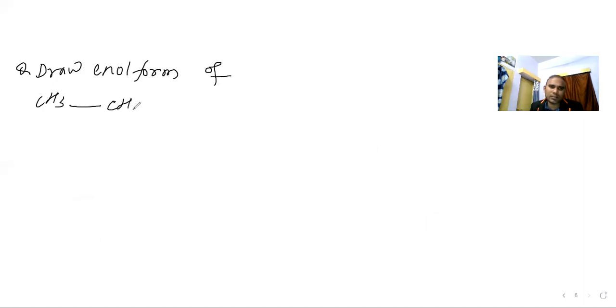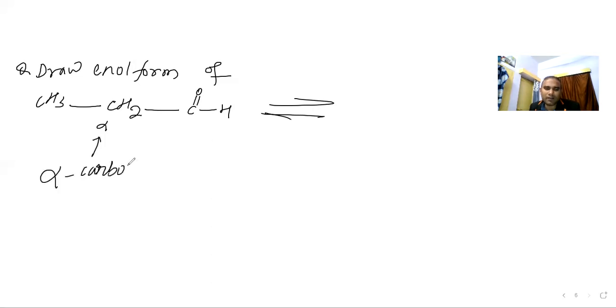Here is one more compound, Janab. The question is: draw the enol form. So the compound is CH3 CH2, and here is CH3 CH2, C double bond O, and here is H. Can you draw the enol form? This is the alpha carbon, the first one. What is alpha carbon? The carbon attached to the functional group.